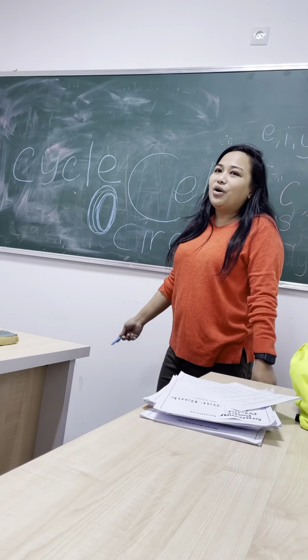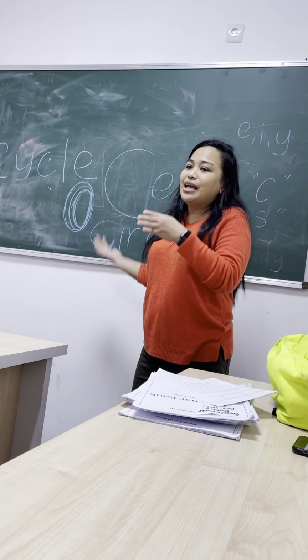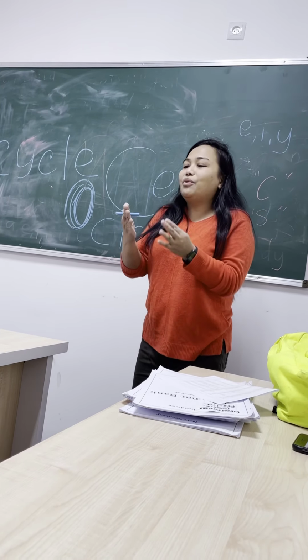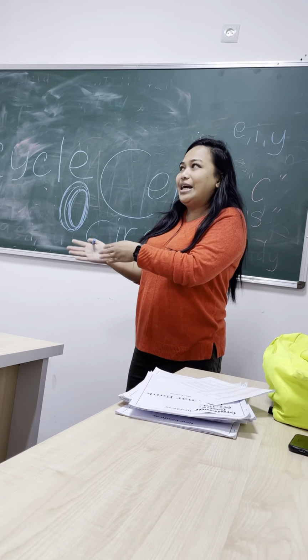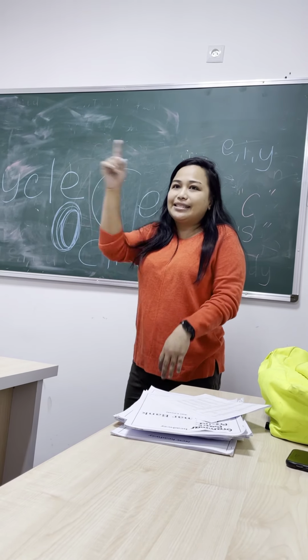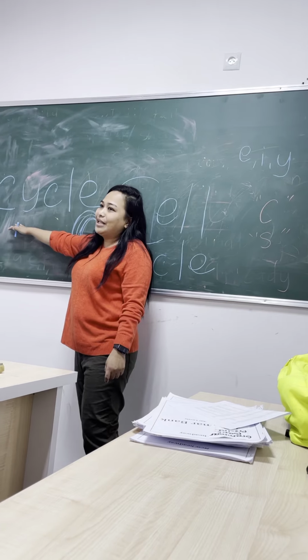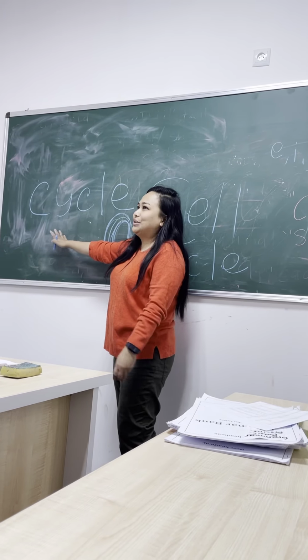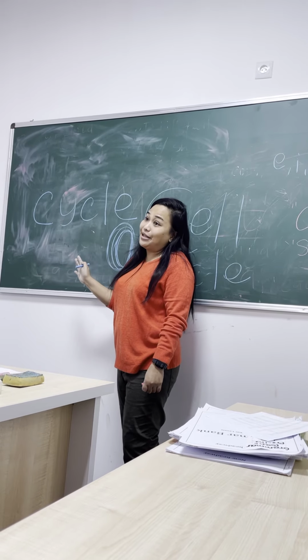And another one means a process. Cycle of life: from baby, you will be a schoolboy. From schoolboy, you will be a teenager. From a teenager, you will be an adult. Then from adult, you will be an elderly. And that's it. That's the cycle, okay? So it's called cycle, not kaikel. A lot of students will read it like that because they didn't study the rules of reading letters.